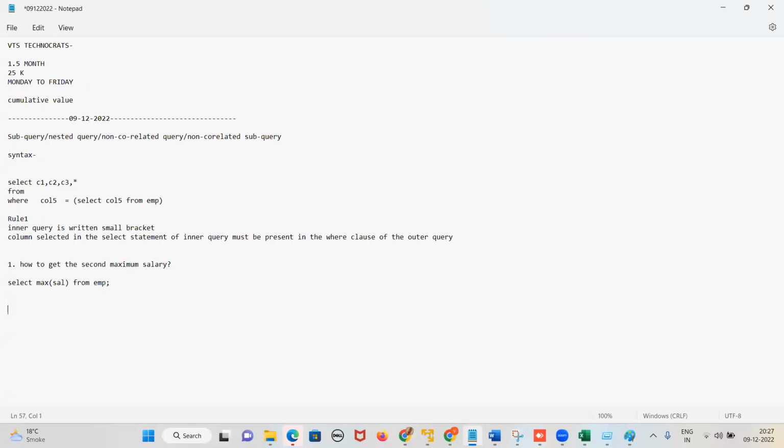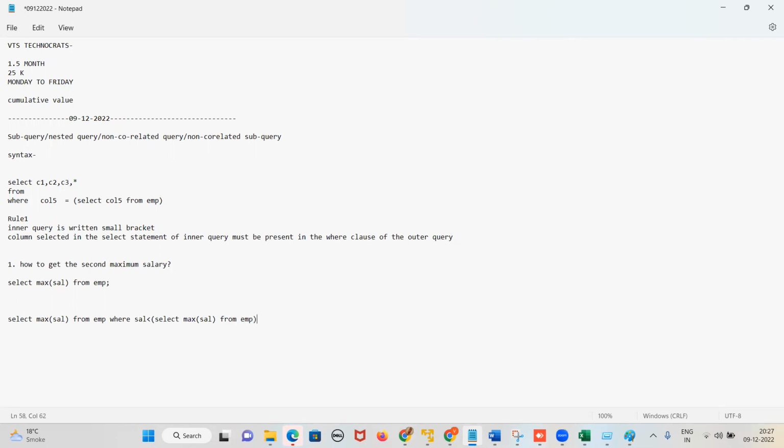What is the rule? Suppose the outer query I have written is select max of sal from EMP. Then I write the filter condition, where sal less than, and then a bracket. Now, how to write the inner query? First we give a bracket. Then select max of sal from which table? From EMP. Do I need to close the bracket? Yes.